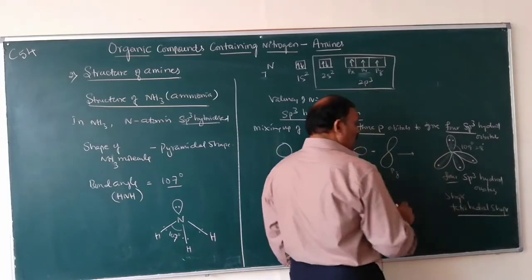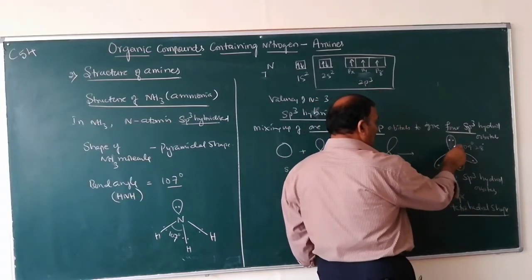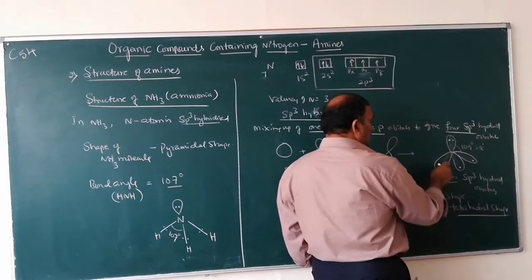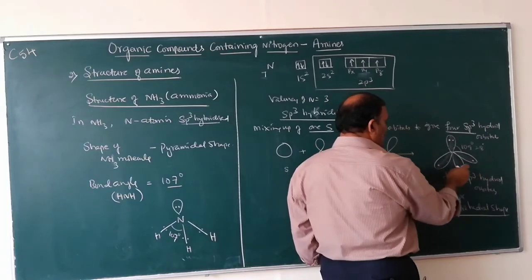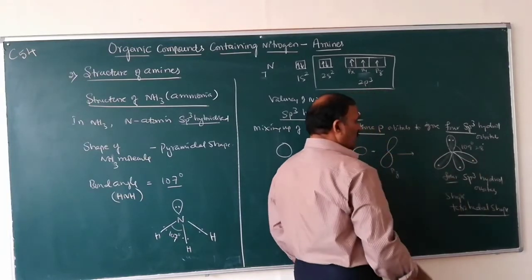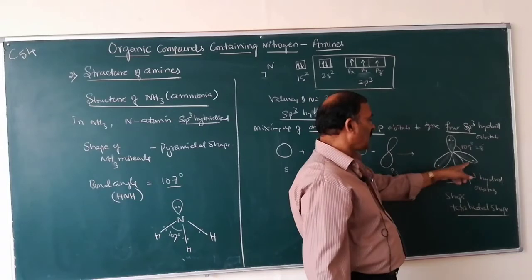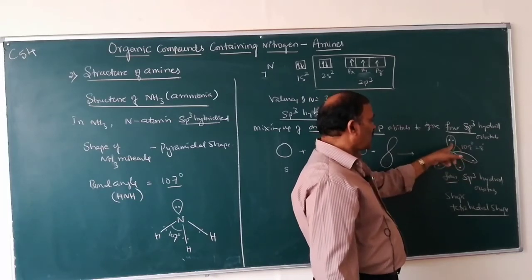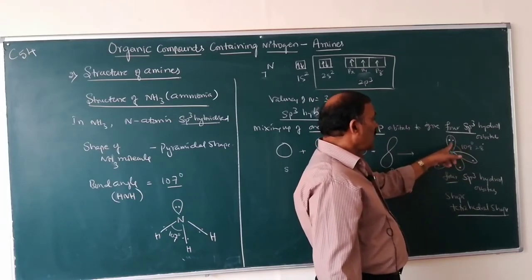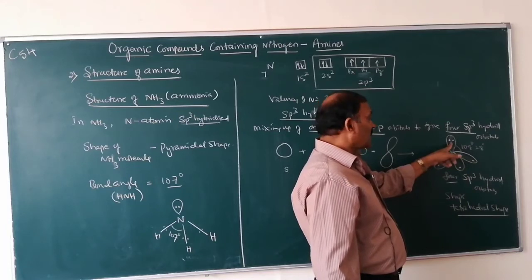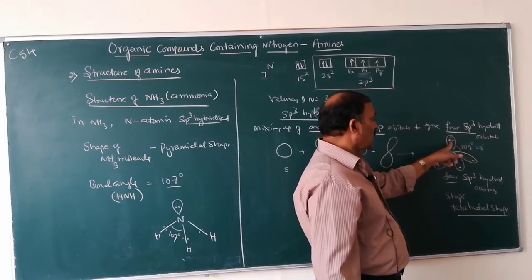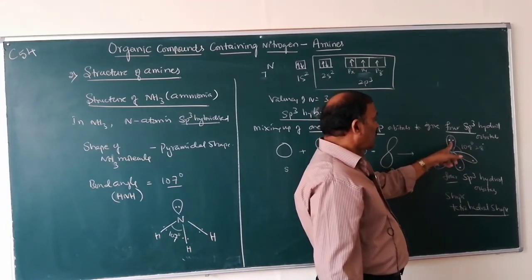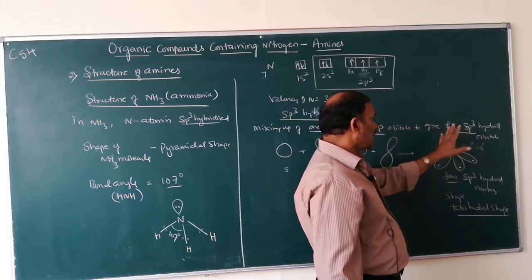In ammonia, the nitrogen atom has three sp3 hybrid orbitals which are occupied by single electrons, and one sp3 hybrid orbital is occupied by two paired electrons. These paired electrons will not participate in bonding because it is completely saturated.